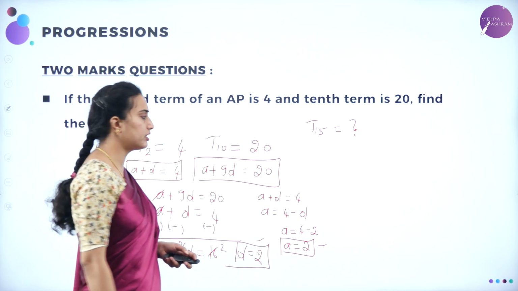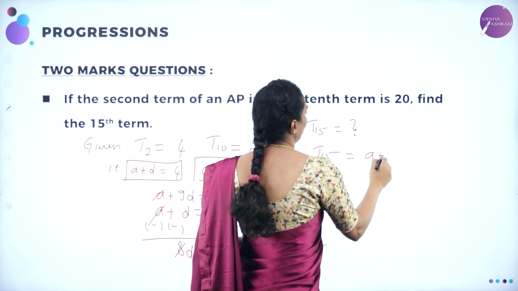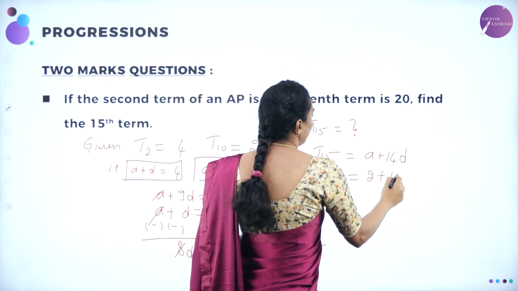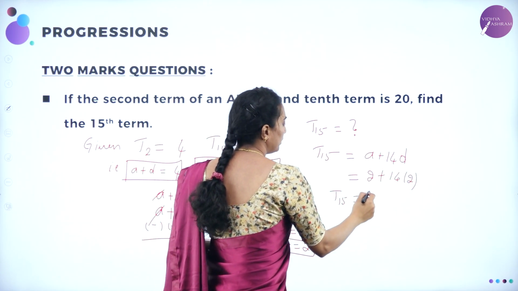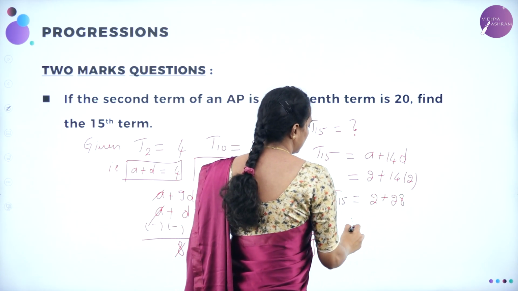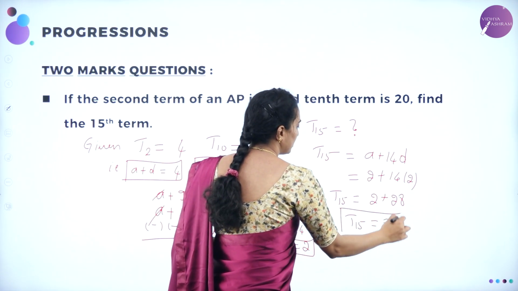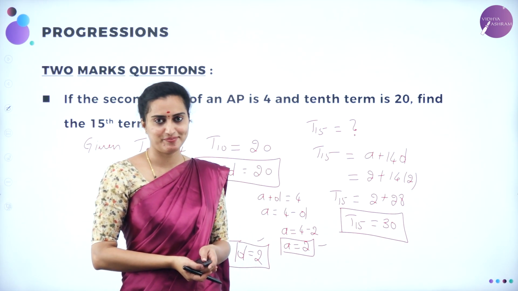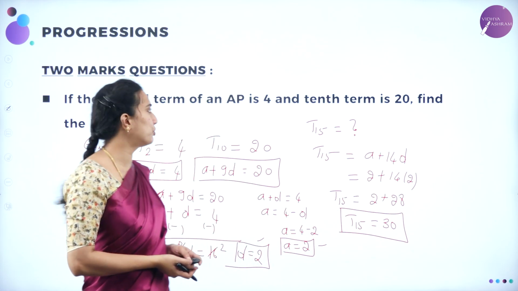Now T15 is nothing but T15 is equal to A plus 14D. We know the A value is 2 and the D value is also 2. Therefore T15 is equal to 2 plus 14 2s are 28, which is T15 is 28 plus 2 is 30. So this is the 15th term of the given problem. That is 30. I hope you got this one. We'll move on to the next problem of a 2-marker.